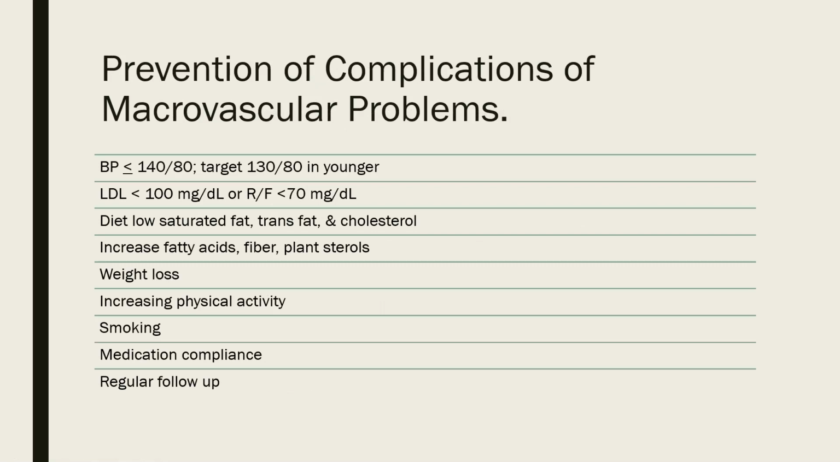Prevention of complications of macrovascular problems: we want to try to keep that blood pressure less than 140/80, with a target of 130/80 in the young. Again, this has changed. You really want to get that target of 130/80 in all people at this point.